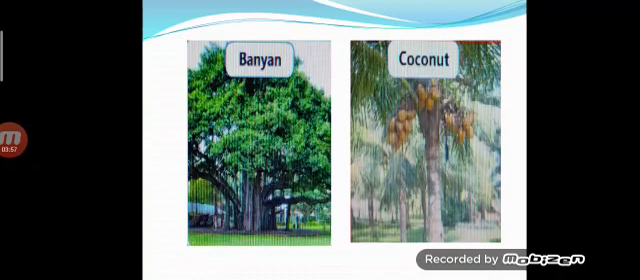Likewise, coconut tree and banyan tree, there are different varieties of plants which we see around us with different characteristics of growth. We can't say plants become taller and taller. We can't say plants become wider and wider. It depends upon the plant and it depends upon the climate.